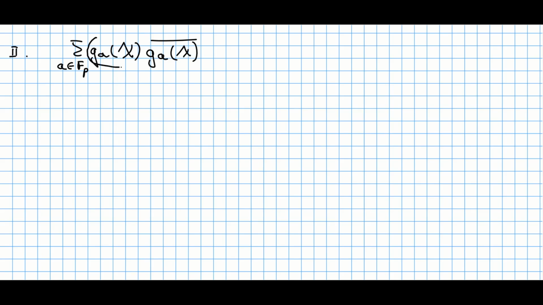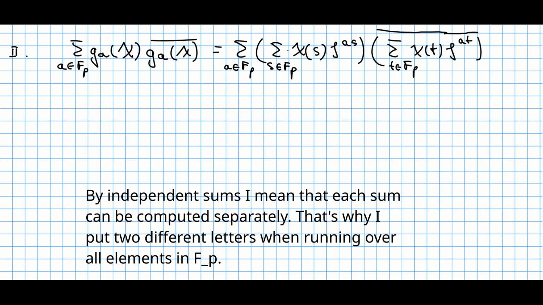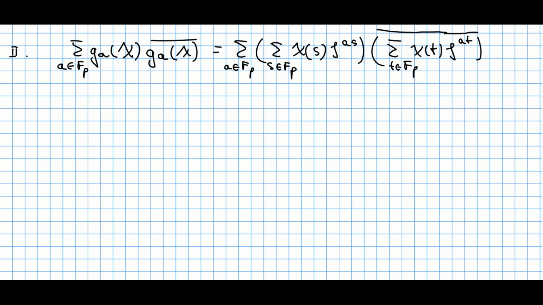Now the second way how we compute this sum, we just directly insert our definition of Gauss sum. So instead of G_a at point chi, we just put here a sum how we defined above. So here I just plugged the definition of Gauss sum. So instead of this, I just put this sum, and instead of this, I put the same sum. But I want to differentiate those elements because there are two independent sums that I compute. And now let's take a look at this sum.